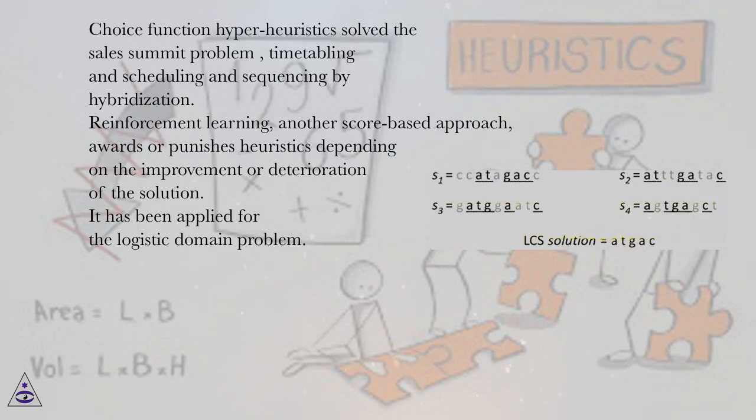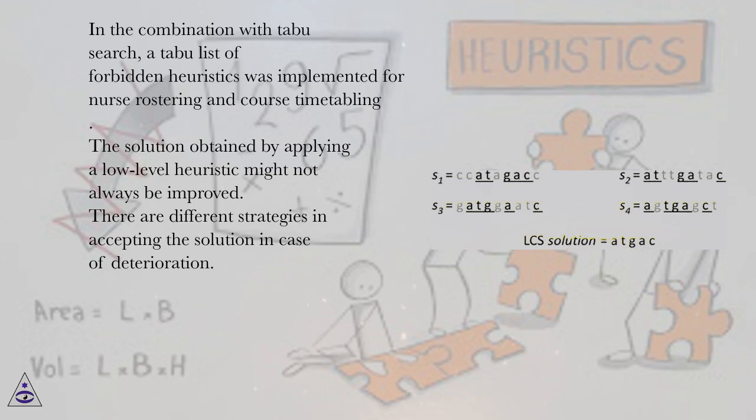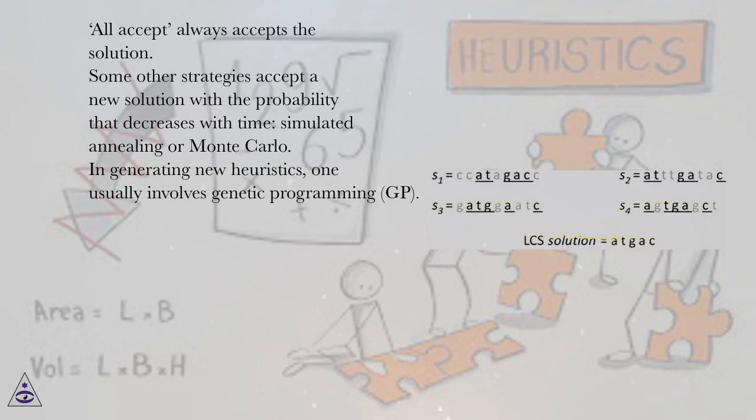Reinforcement learning, another score-based approach, awards or punishes heuristics depending on the improvement or deterioration of the solution. It has been applied for the logistic domain problem. In combination with taboo search, a taboo list of forbidden heuristics was implemented for nurse rostering and course timetabling. The solution obtained by applying a low-level heuristic might not always be improved. There are different strategies in accepting the solution in case of deterioration. All except always accepts the solution. Some other strategies accept a new solution with the probability that decreases with time, simulated annealing or Monte Carlo.